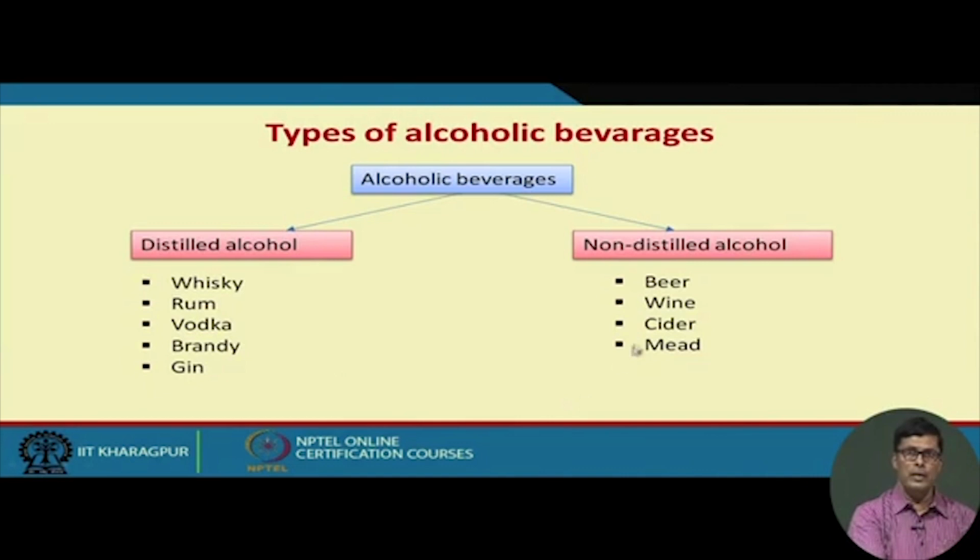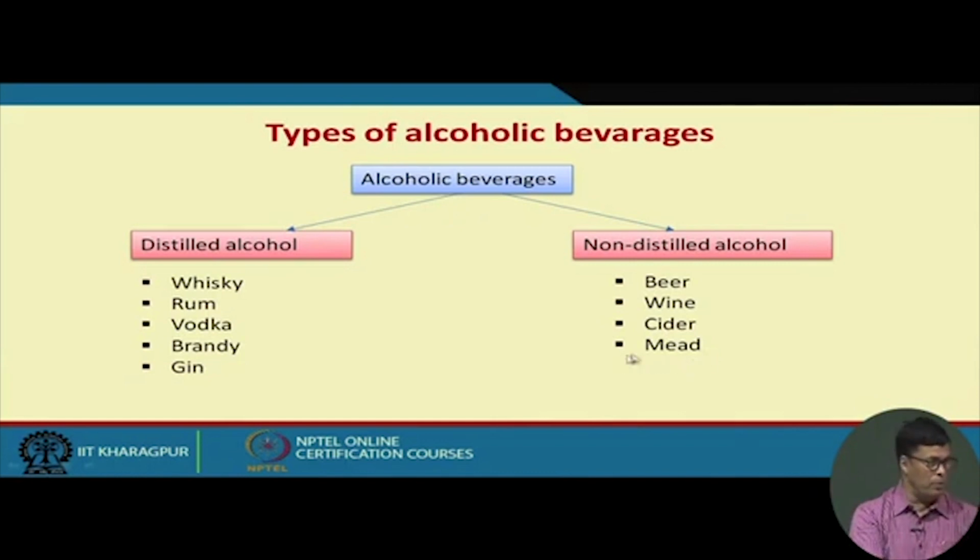Now non-distilled liquor, we have several. We have beer, wine, cider, and mead. Beer is largely used, and we have two types largely in the market, lager and ale beer. Wine is also largely used. Cider is usually produced from apple juice, and mead is usually produced from honey, and we add some fruit juices to it.